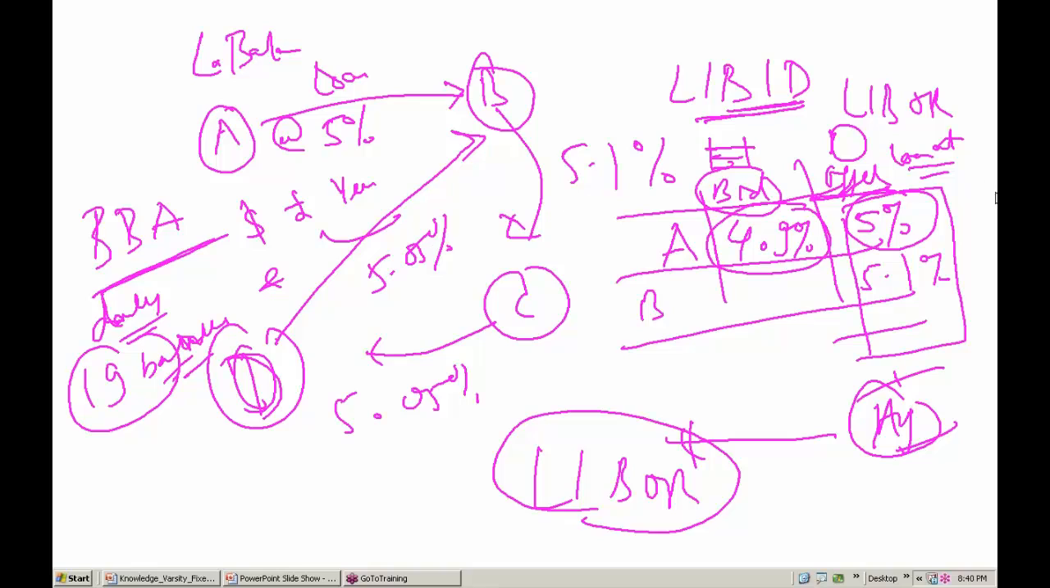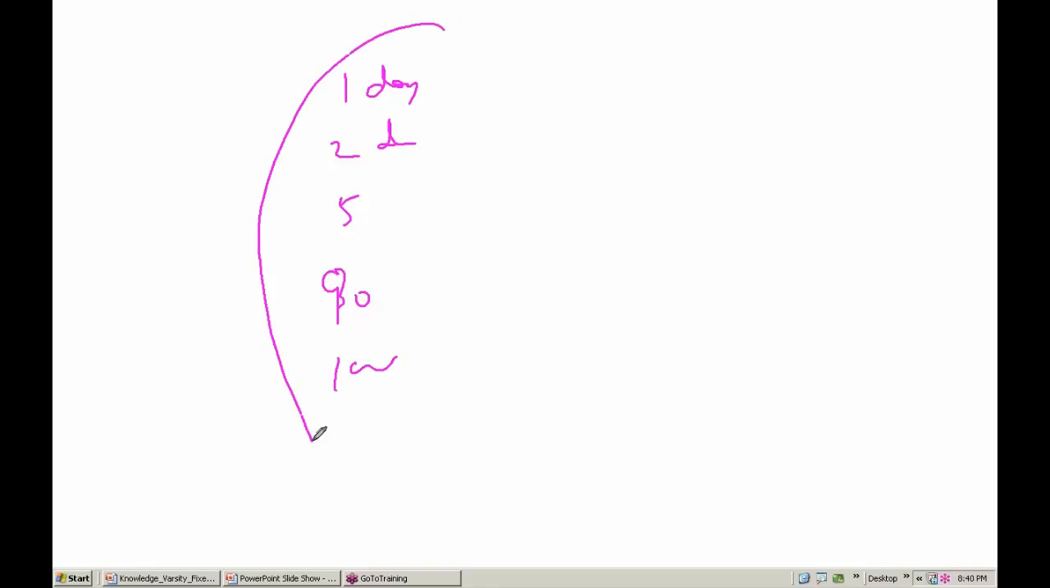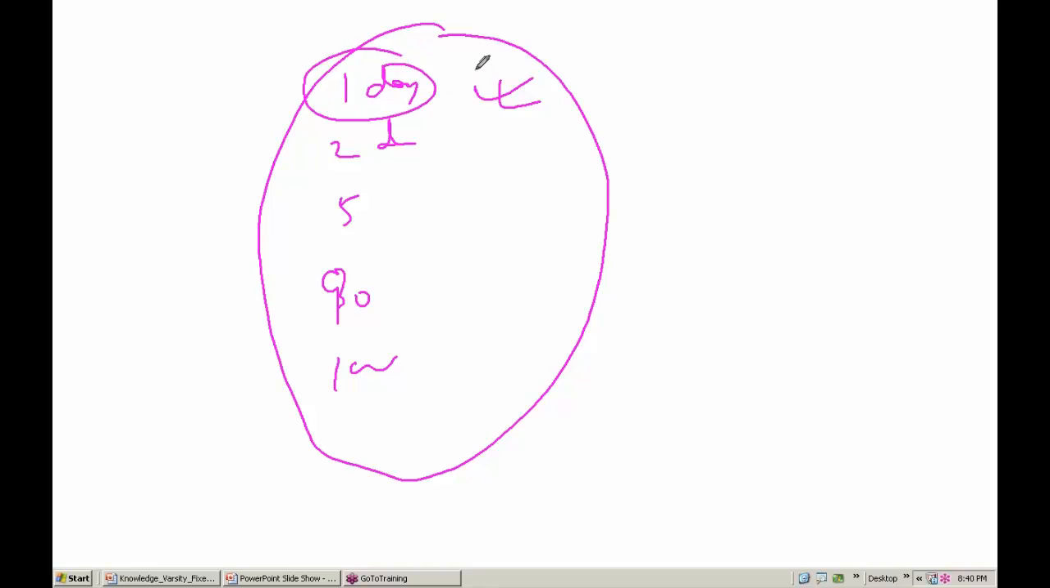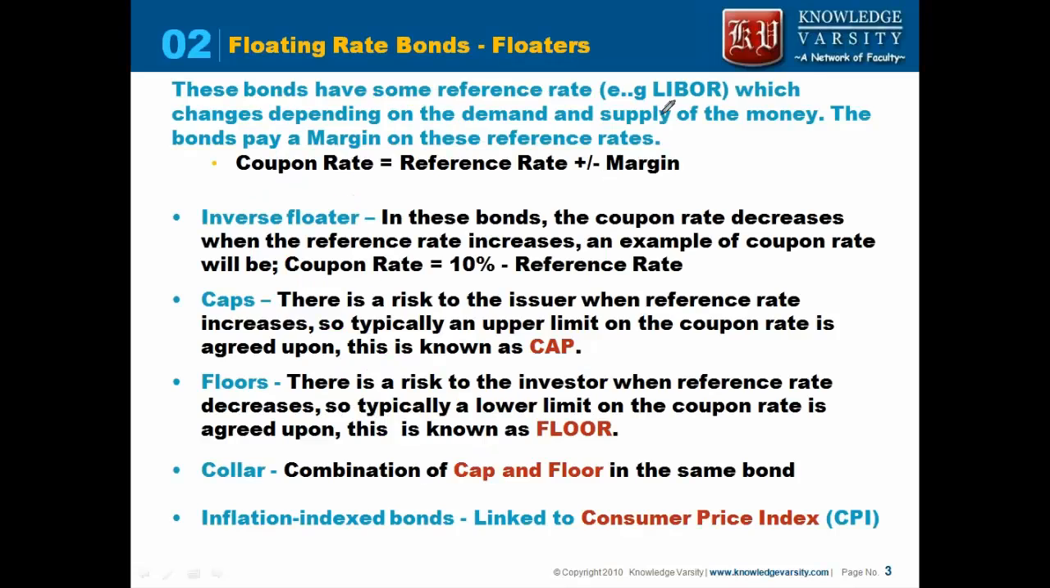Please note that the London Interbank offer rate, or LIBOR rate, exists for many maturities. You can have 1 day, 2 day, 5 day, 90 day, 100 day, and so on. What does a 1 day rate mean? It means the rate the bank wants if it is lending for 1 day. Typically, as the time duration increases, the rate that they want increases. The LIBOR rate depends on the demand and supply of money.